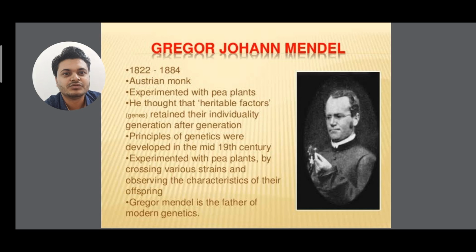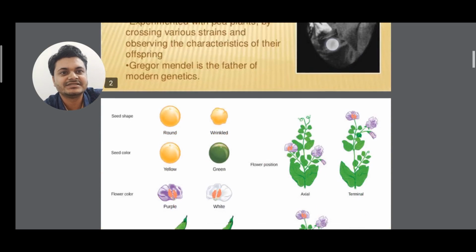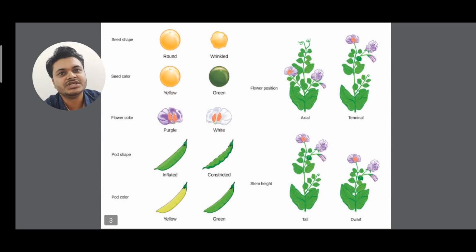Clear? The principles of genetics were developed in the mid 19th century. Mendel experimented with the pea plant by crossing various strains and observing the characteristics of their offspring. So Mendel is considered the father of modern genetics. Here are the 7 pairs of contrasting characters. Mendel chose the pea plant because it was cheap and all. I'll come to that afterwards.